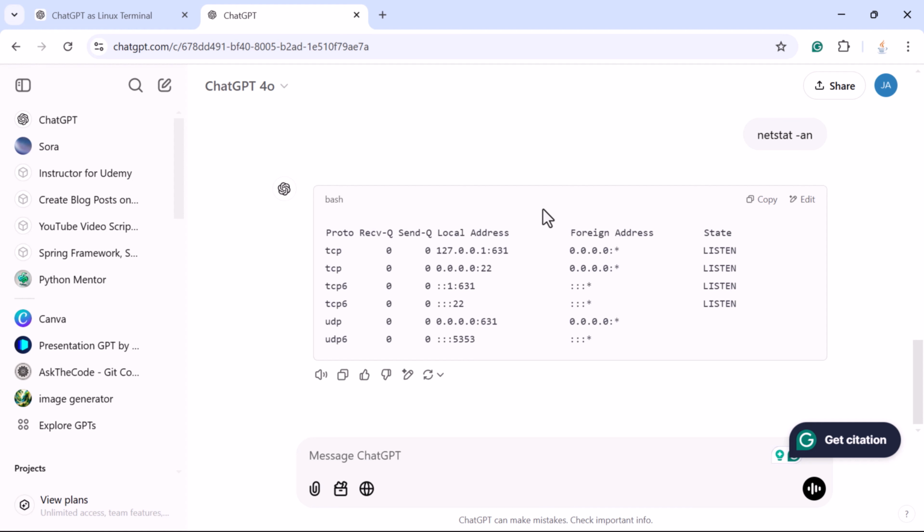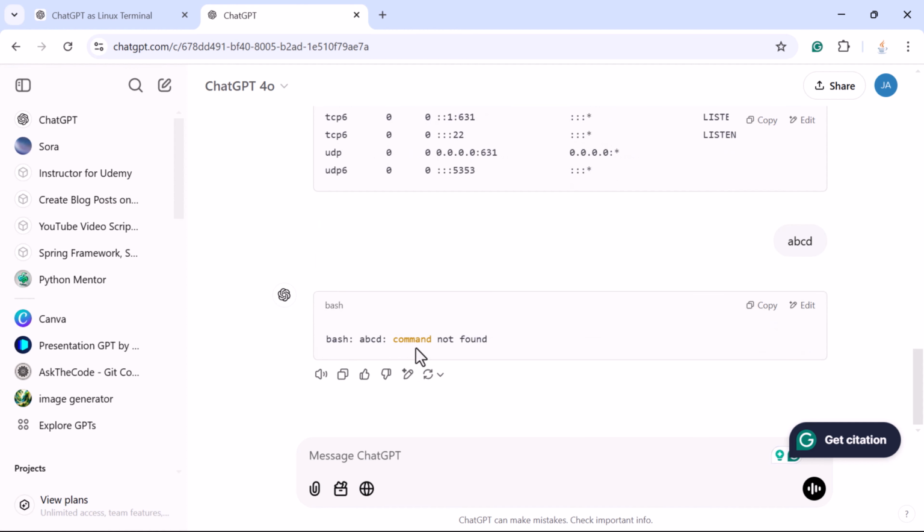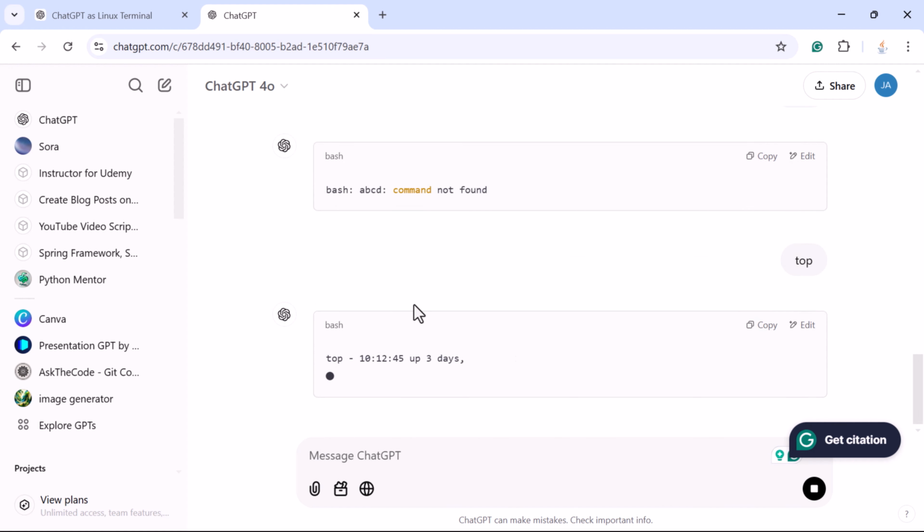Now what happens if you type an invalid command? Let us see. So just type ABCD and submit the prompt. And notice here, ChatGPT will respond with an error message, just like a real terminal. This is great for learning because it helps you understand what went wrong. Okay, next let us try some advanced commands. So here, just type the command top and submit the prompt.